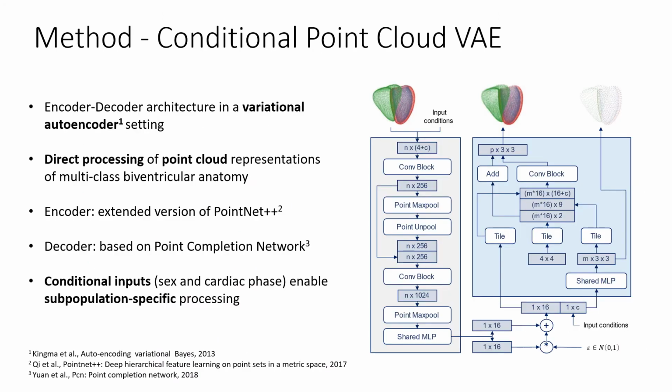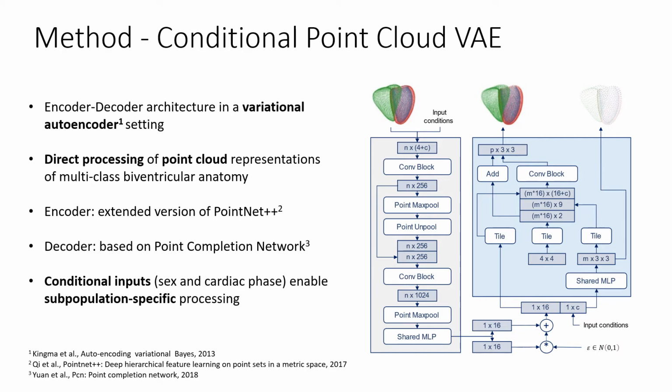In this work, we propose a novel, conditional, point cloud variational autoencoder capable of generating subpopulation-specific biventricular anatomies. It consists of an encoder-decoder architecture that is embedded in the well-established variational autoencoder framework. The network works directly with point cloud representations of the multi-class biventricular anatomy, which enables the usage of high-resolution data.